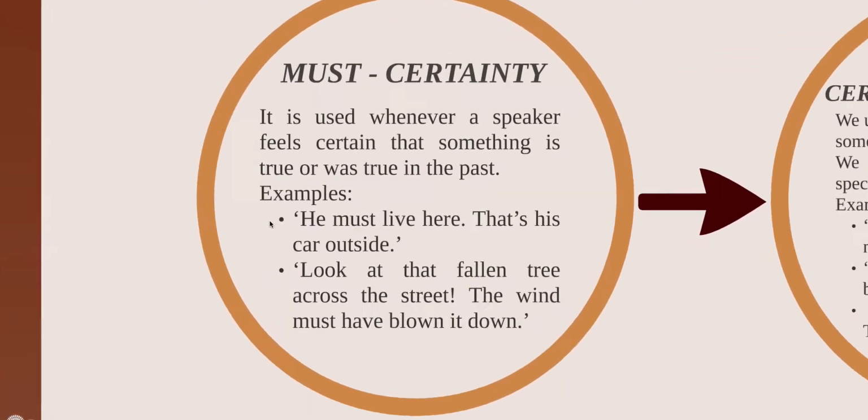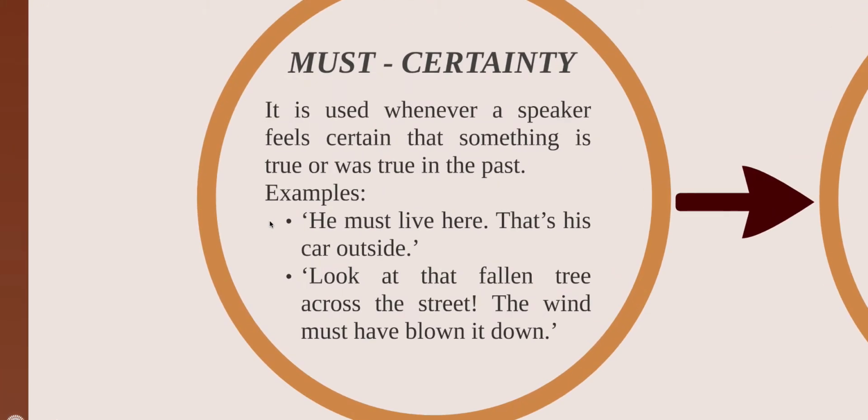Let's begin with the use of must, okay? Sophie, can you please help me reading this first slide? Must, certainty. It is used whenever a speaker feels certain that something is true or was true in the past. Examples. He must live here. That's his car outside. Look at that fallen tree across the street. The wind must have blown it down.